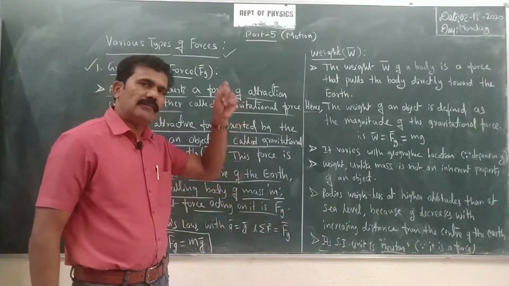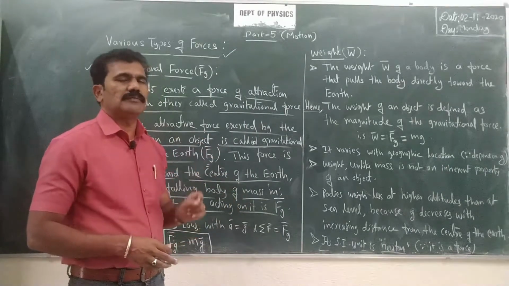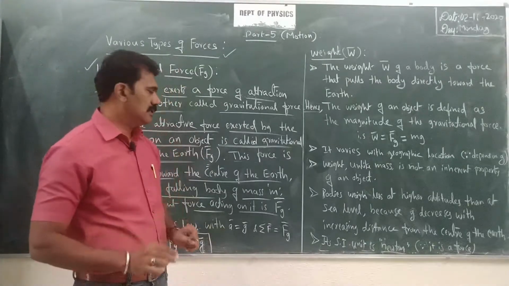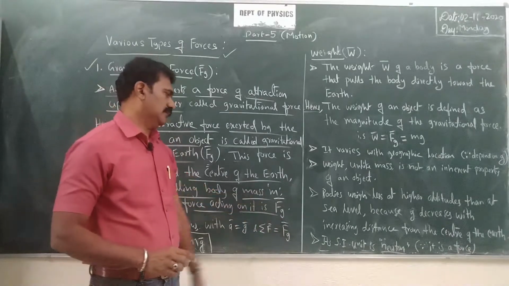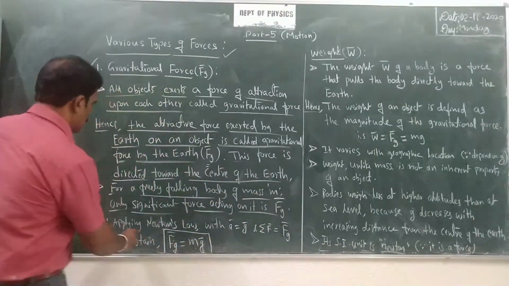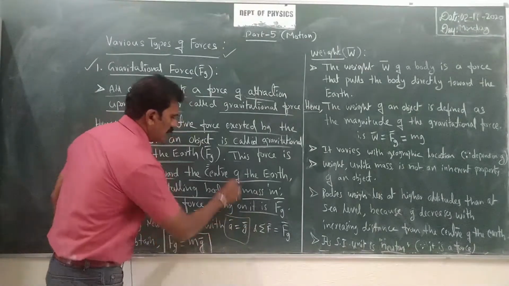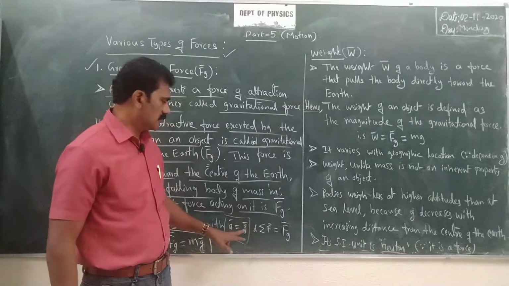When it is freely falling, the only major force acting on the body is the gravitational force of attraction, Fg bar. In that case, apply Newton's law by considering the acceleration of the freely falling body as a bar equal to g bar.